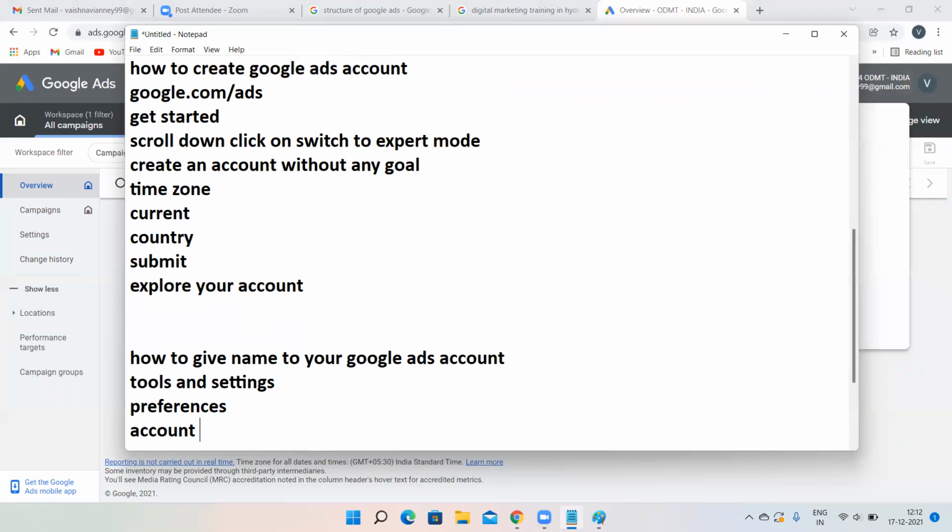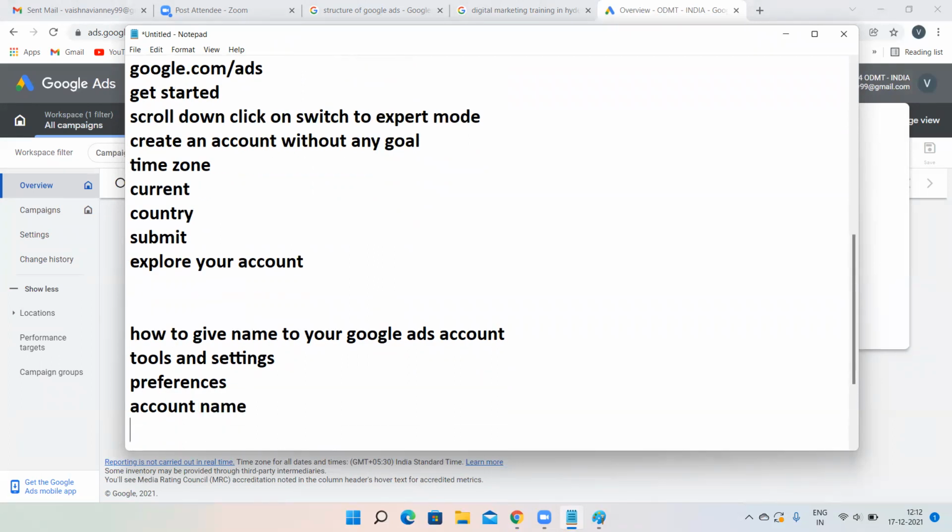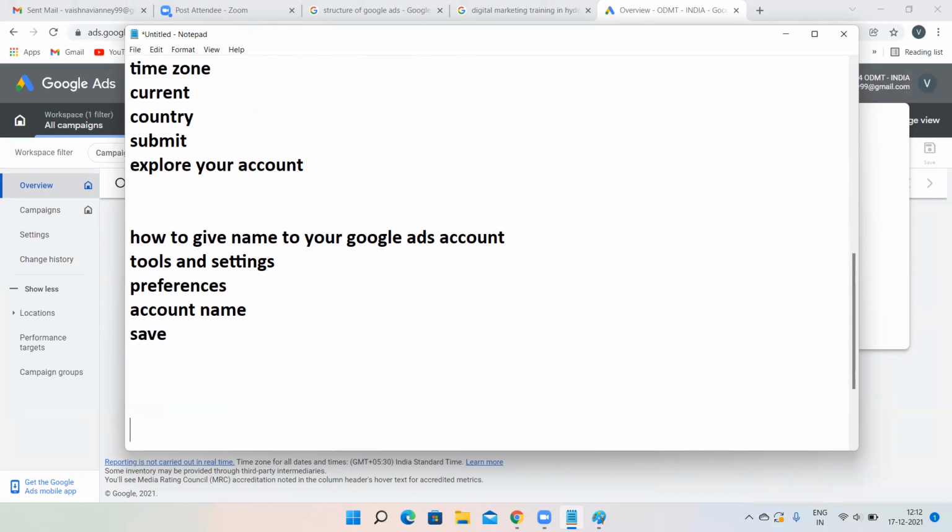Tools and settings, preferences, account name. Here, give the account name and click on save. That's it. And how to give access to somebody?